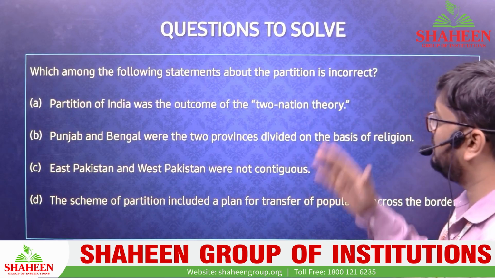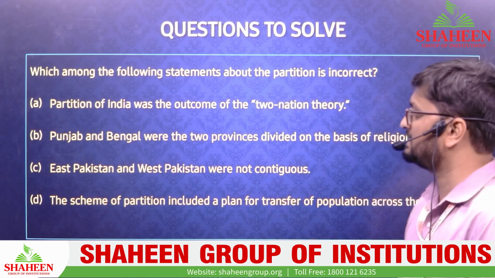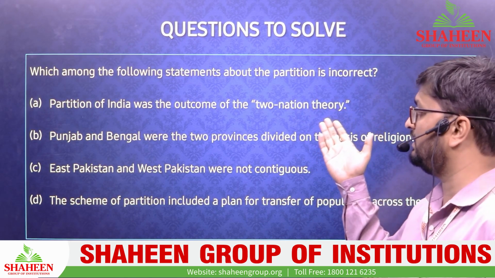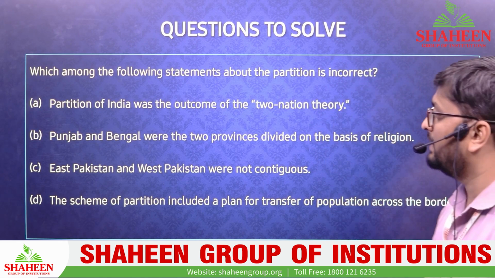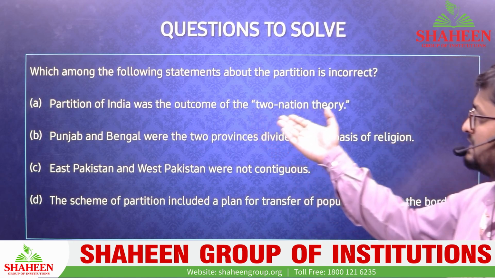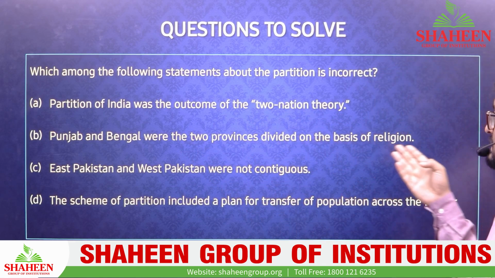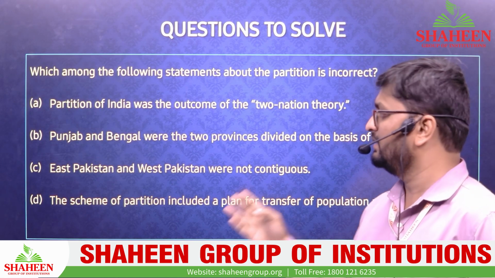Let me tell you some questions to solve. Which among the following statements on the partition is incorrect? The partition of India was the outcome of the two-nation theory. Okay, the question is about which is incorrect. Punjab and Bengal were the two provinces divided on the basis of religion. Of course this is correct.